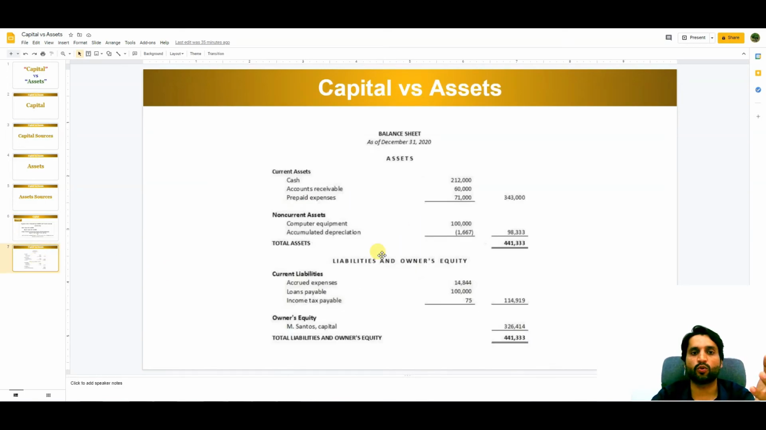Now let me show you where we are keeping our assets. The assets are here on the top of the list, asset. One side of the balance sheet is the assets and the other side of the balance sheet is liabilities and owner equities. Here you can see the total assets are 441,000. If we take this value and minus current liabilities out of it, so the remaining will be our capital. As you can see here, here are the assets and here is the capital after deducting the liabilities.